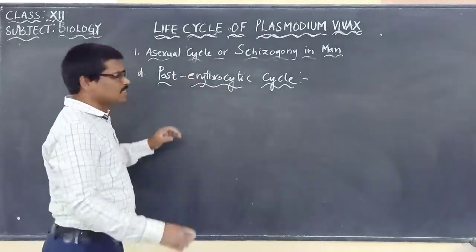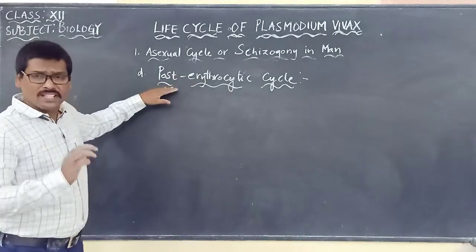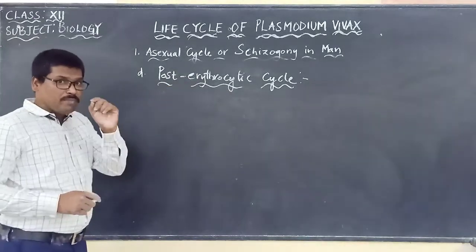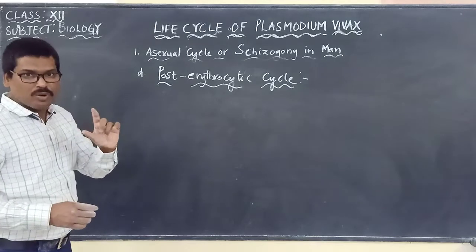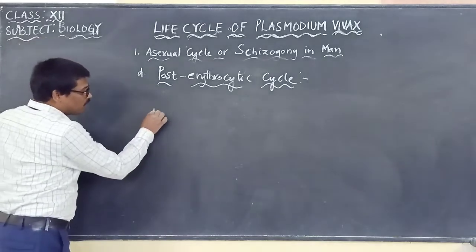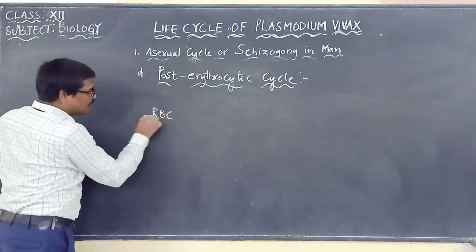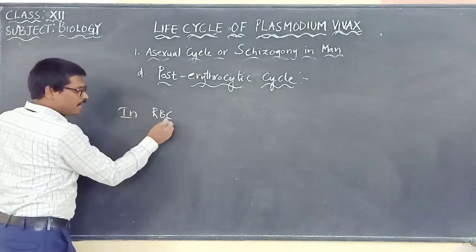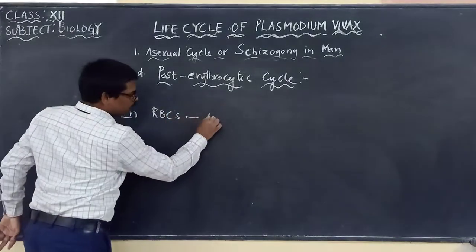Now the next one is the post-erythrocytic cycle. This cycle is very simple. We studied that now merozoites are formed. They are formed in what? In the previous one, what we said, in RBCs. In RBCs, what are formed? Merozoites.